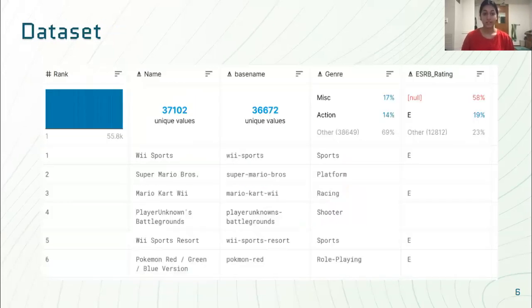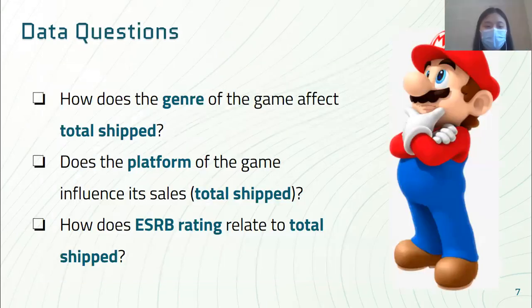Our dataset consists of over 50,000 of the best-selling games as of April 12, 2019. Columns include many different characteristics of video games, including critic and user score, genre, platform in which the game is played, total shipments, and ESRB rating, which consists of 7-letter categories that deem what audience age is most appropriate for a given game. This is a tabular dataset where each row is a single observation and the columns measure different characteristics of a particular video game. While we produce several questions based on this dataset, today we will be focusing on only 3, which we will be discussing more later.